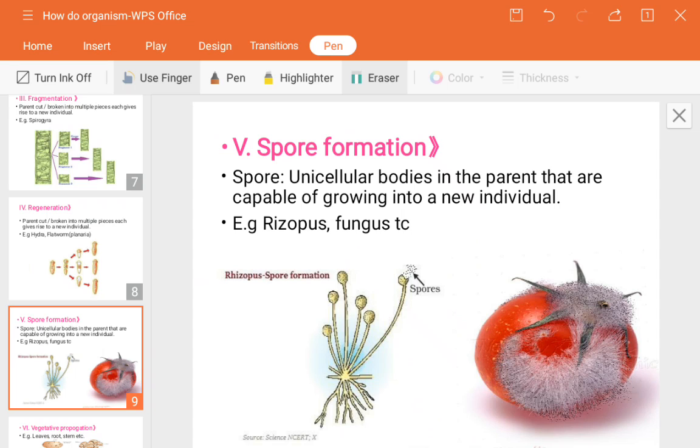So who is responsible for it? See, one example is Rhizopus. So this is one good example of spore formation in a fungus.